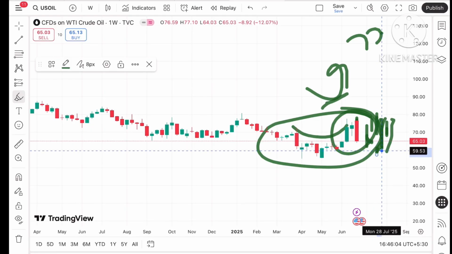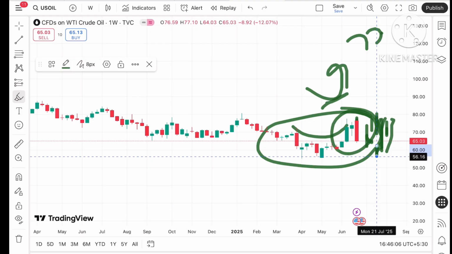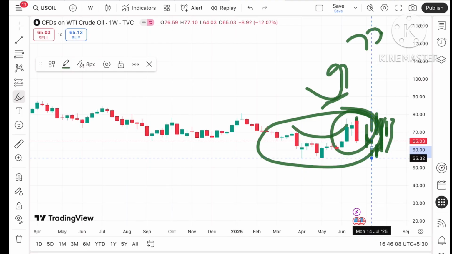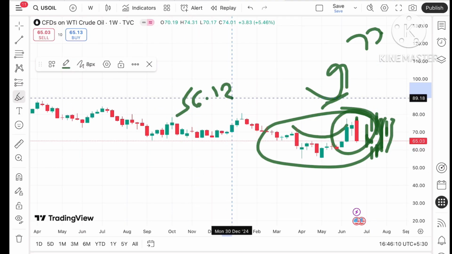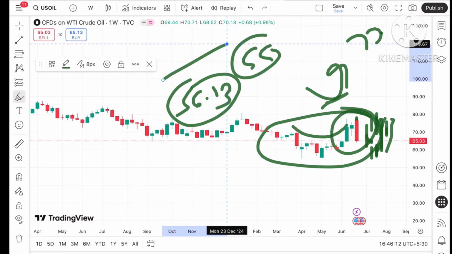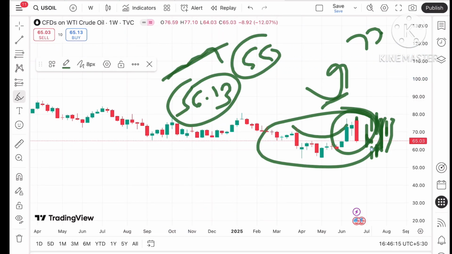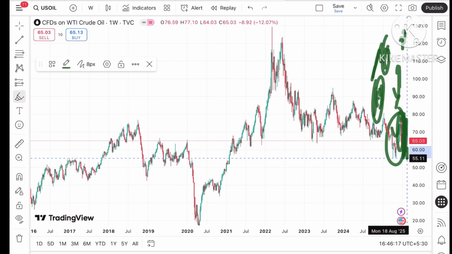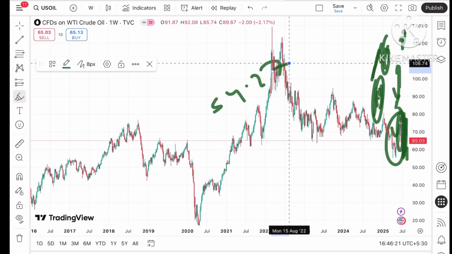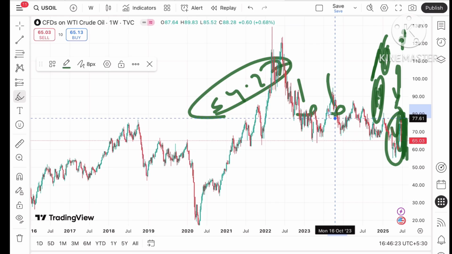If the price goes below this level, it can go further down towards 59.3, and then to a level of 56.13, and then after 56.13 we can see a level of 55, and that is already tested, so the price can go further down. If the price goes below that particular level, chances of going towards a level of 54.27 we can see. Then a further fall can be seen.